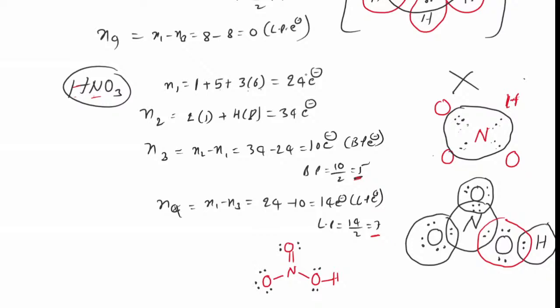And what is the meaning? No electron was given by this oxygen, and there must be a coordinate covalent bond. I think you understood? Okay. So this is the way I can propose the structure for HNO3. I think everybody understood my point.